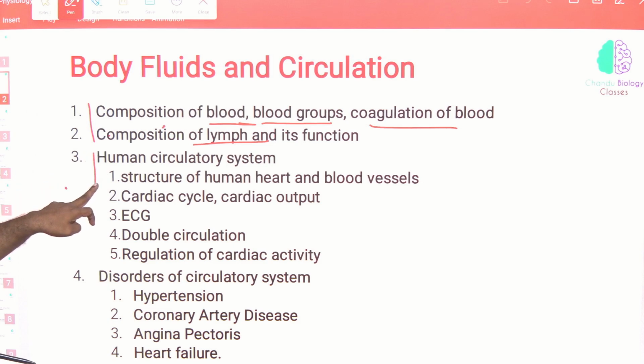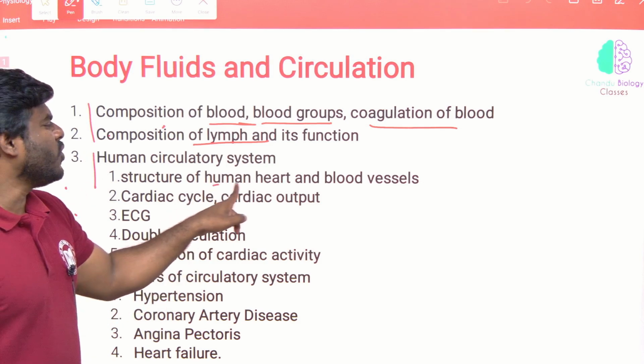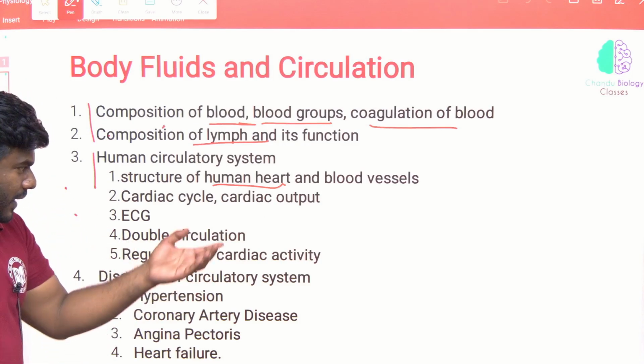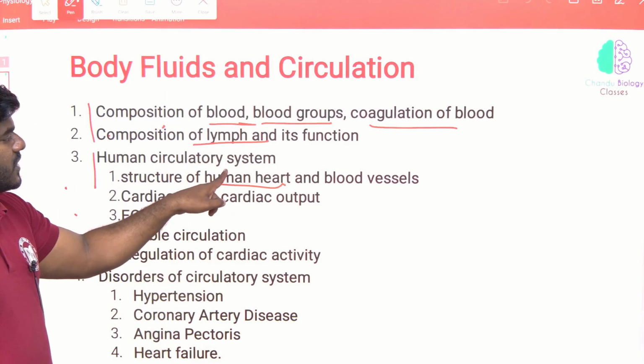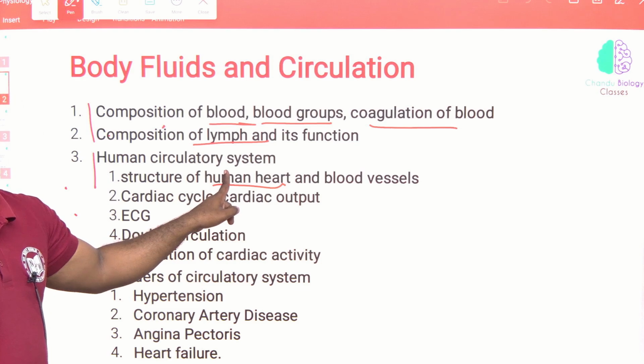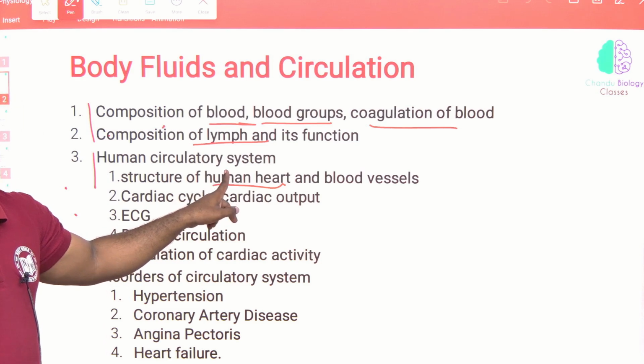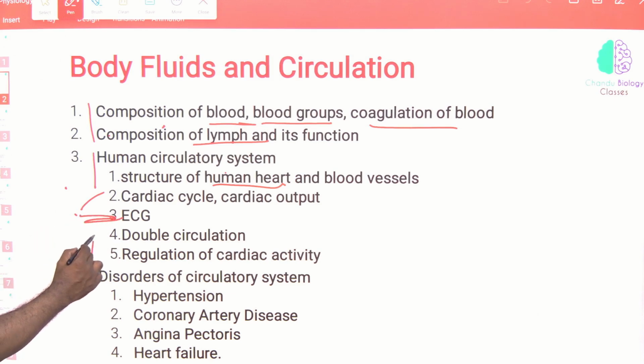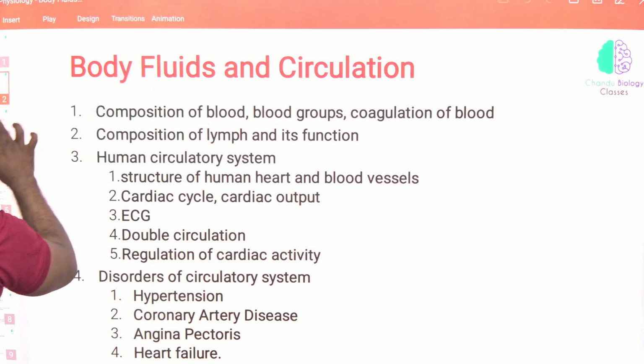From here we call it the circulatory system, where 90% of the time you never get a question from the structure of the human heart. But in order to understand everything, this is fundamental. You have to know the structure of the human heart, how the blood is pumping. Where the questions appear in the exam is from the cardiac cycle, ECG, and very important, regulation. If not, questions come from the diseases. Correct? So this is the exact syllabus here.